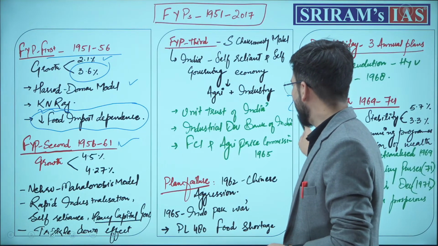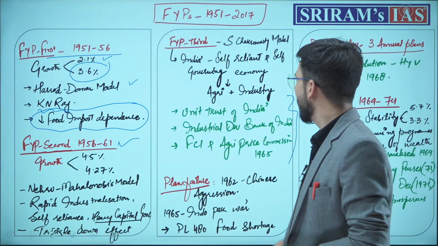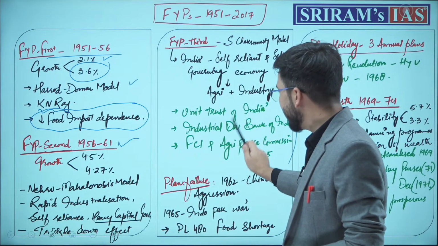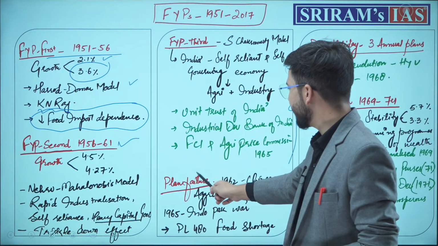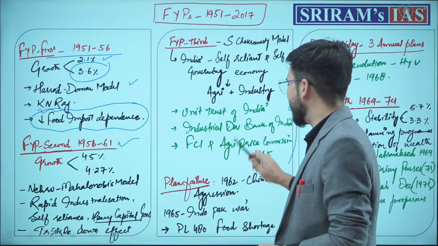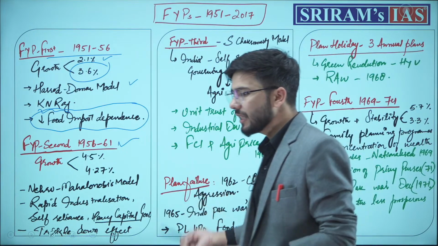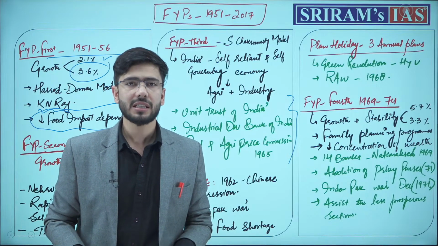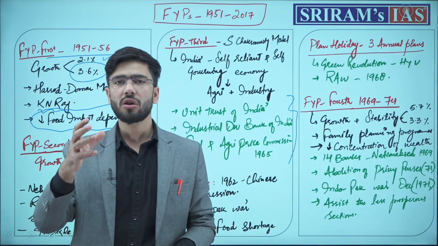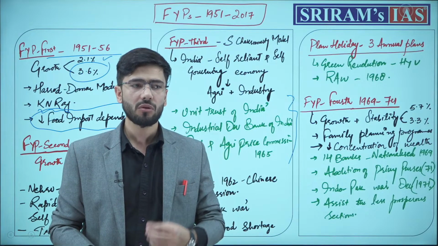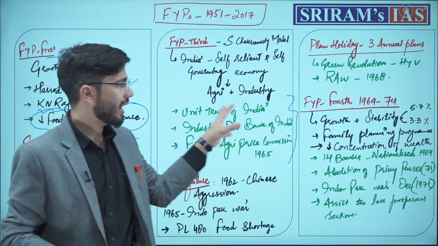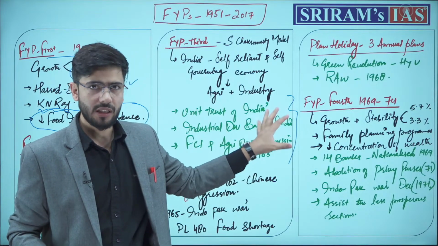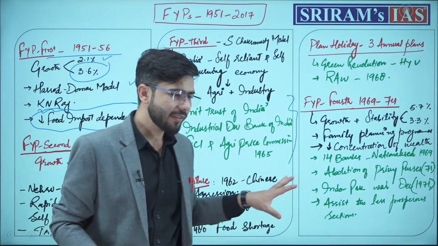For example, in this third 5-year plan, what we saw was the Unit Trust of India, Industrial Development Bank of India, FCI and Agricultural Price Commission in 1965. These were established. And in one of the questions, UPSC asked to arrange these things in chronological order. The question could have been asked by analyzing the trend in these slides. That was the 5-year plans.